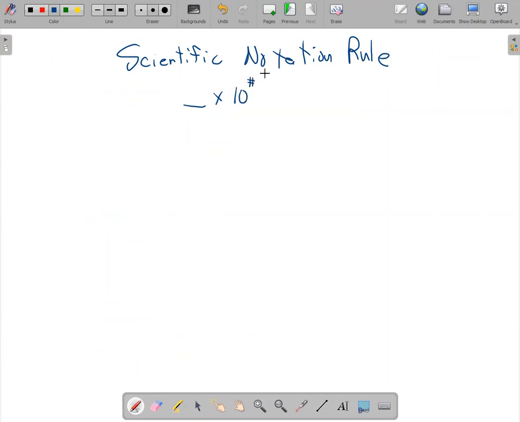Okay, so this is my power up here. And then there's some number over here. This number that I write out in front has to be greater than or equal to 1 and less than 10.